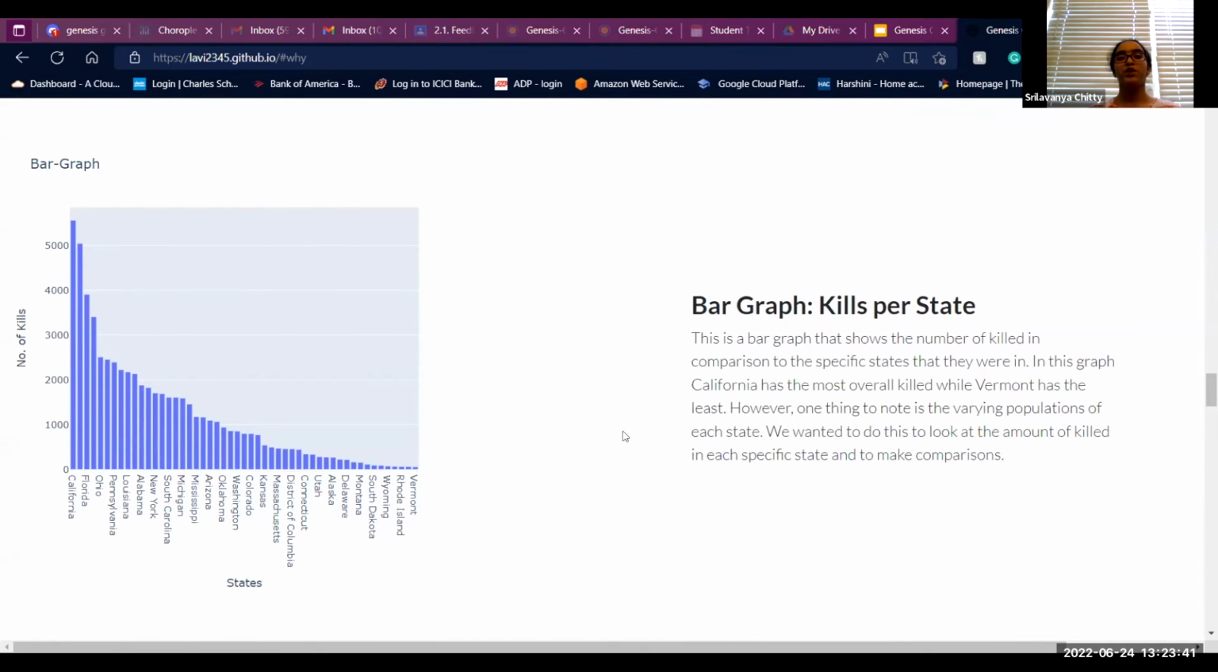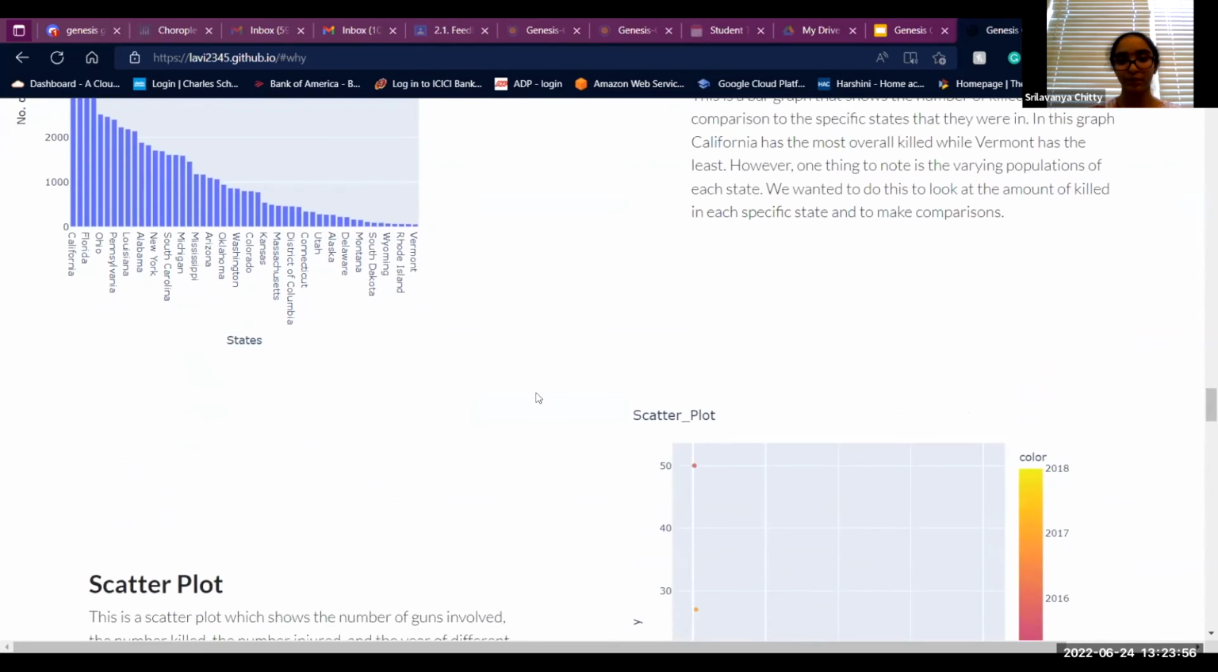So our next bar graph is pretty similar to the previous one, and this one shows the kills per state. In this bar graph, you can also see that it is interactive as well, and it shows the number of kills per state rather than injuries like the previous one.